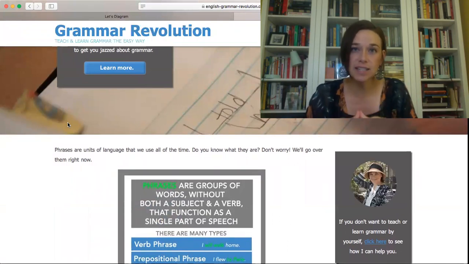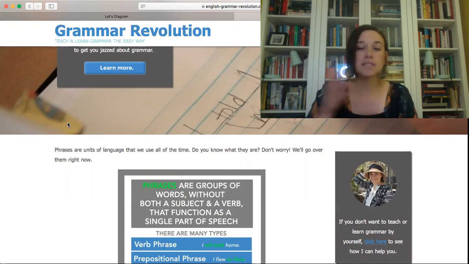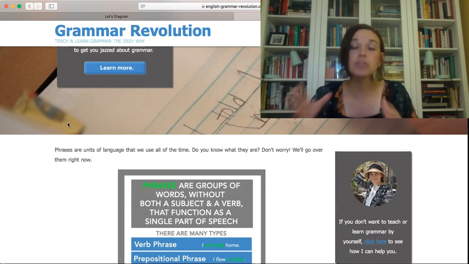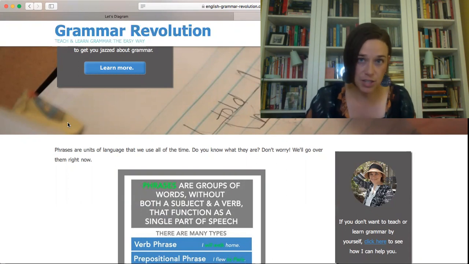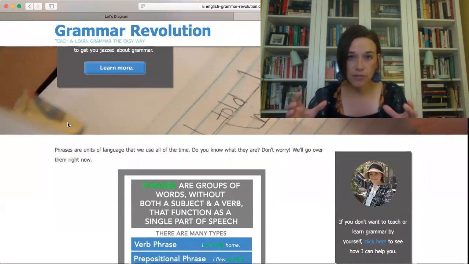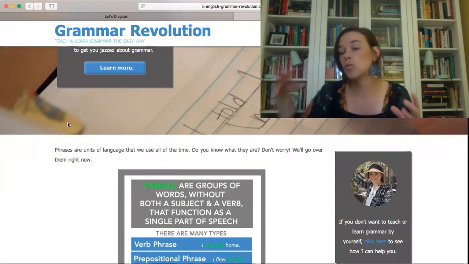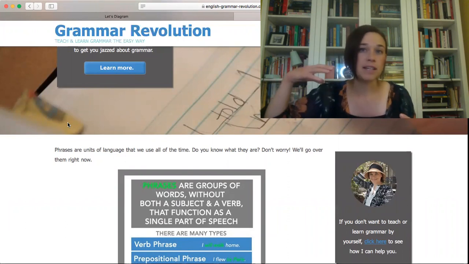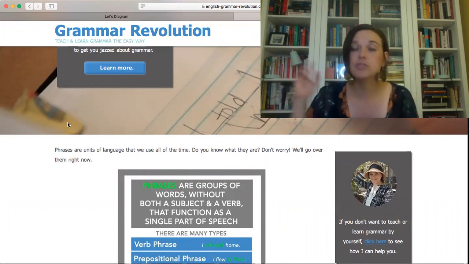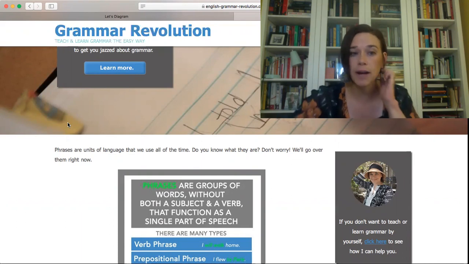A phrase contains more than one word, but all of the words together do the job of one part of speech. All of the words in a phrase are doing one function. They're working together to be an adjective or an adverb, and I'll show you more what that means in a little while.